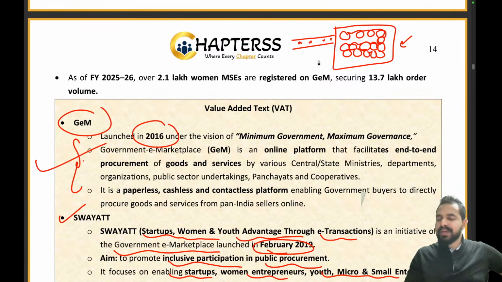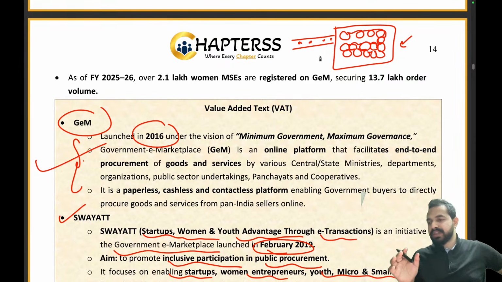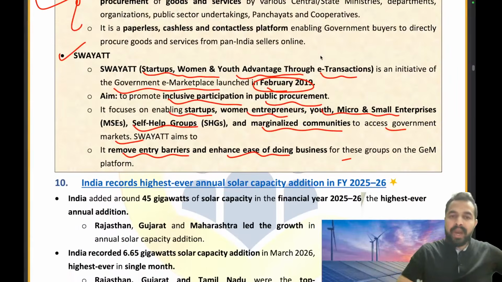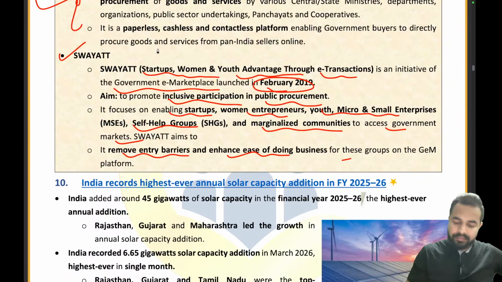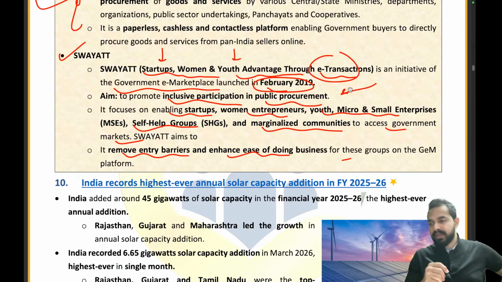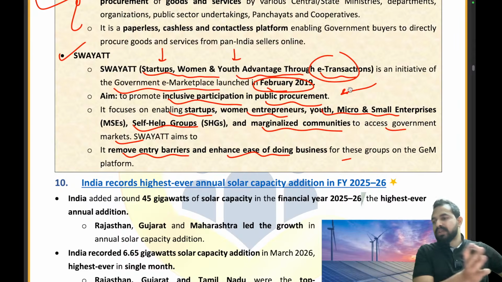This is the work that the Swayat initiative is doing. Under the Swayat initiative, we are providing startups, women and youth advantage through e-transactions, right? We are promoting inclusive participation in public procurement. So that's how we have helped them reach those government offices where they can also sell their products.